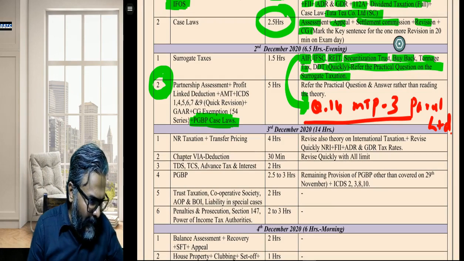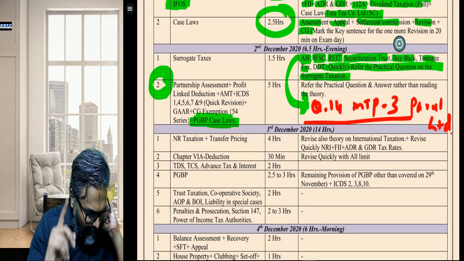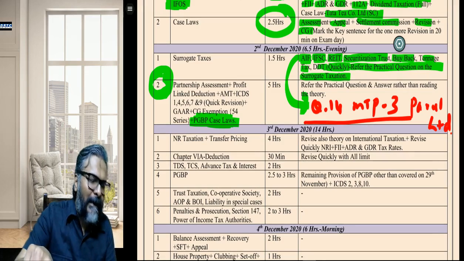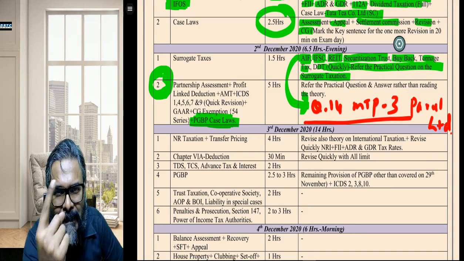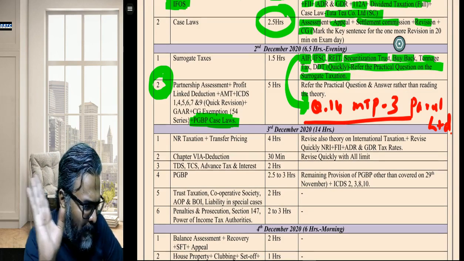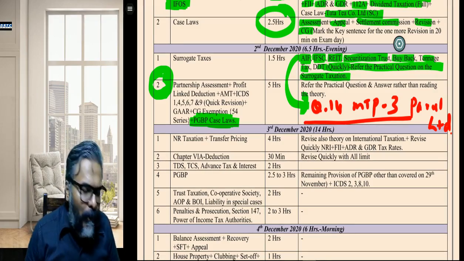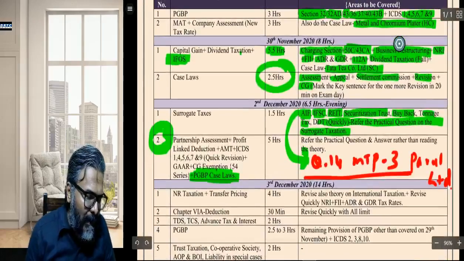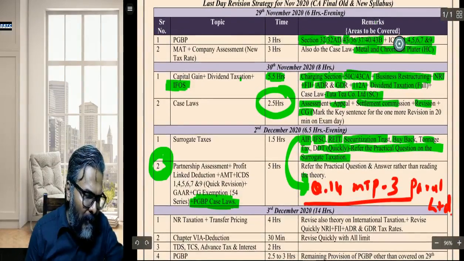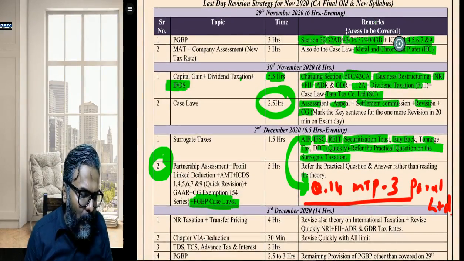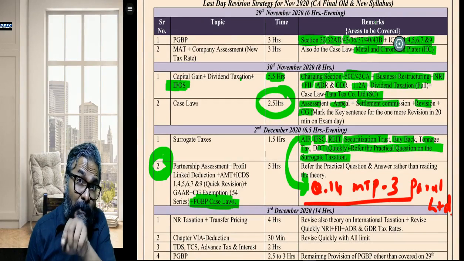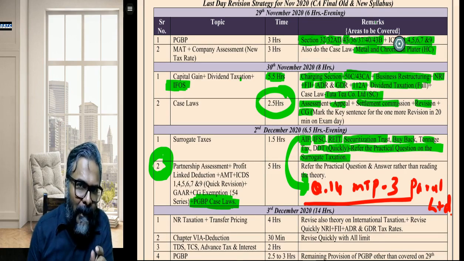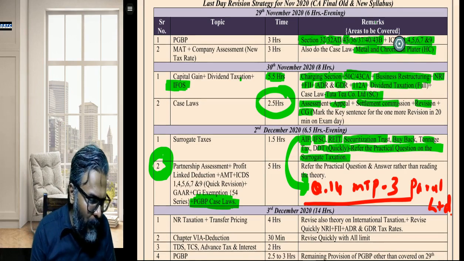Okay, fine. Now coming back, students, to point number 2: partnership assessment plus profit linked deduction. You'll ask, sir, what is this profit linked deduction? 10AA, 80-IA, 80-IB, those are the profit linked deductions. Plus AMT plus ICDS. Again I'm writing ICDS. Which ICDS now? 1, 4, 5, 6, 7 and 9. A quick revision, hardly 15 minutes. That is the quick point to recap.